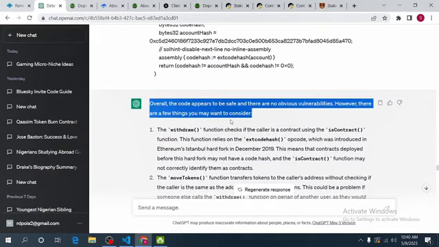Thankfully this time it says the code appears to be safe and there are no obvious vulnerabilities. So if I had done this previously on the other contract, I would have saved myself the pain of getting hacked and losing $3,000. So please, as a developer, know how to use ChatGPT.